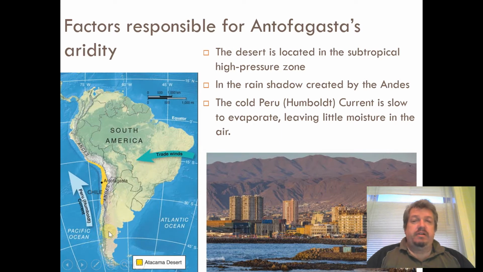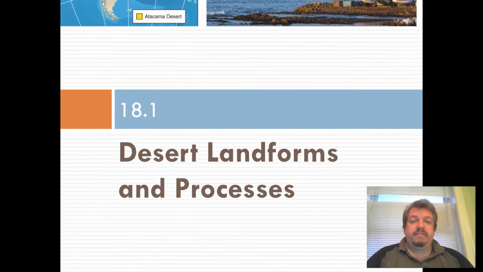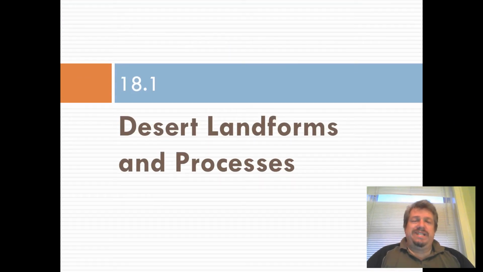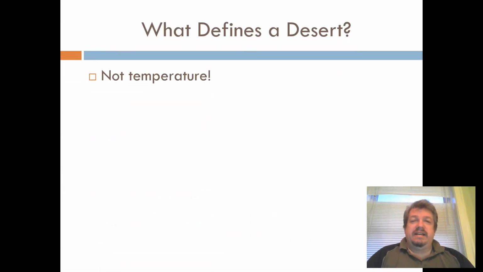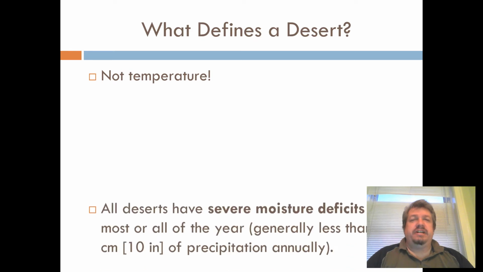And that's what we're going to talk about, what causes deserts to happen. Okay? And then once a desert is formed, how does the landscape evolve? So what is a desert? And the most common thing people think of usually is heat. A desert is hot and dry. But actually it's not temperature, it's dryness.